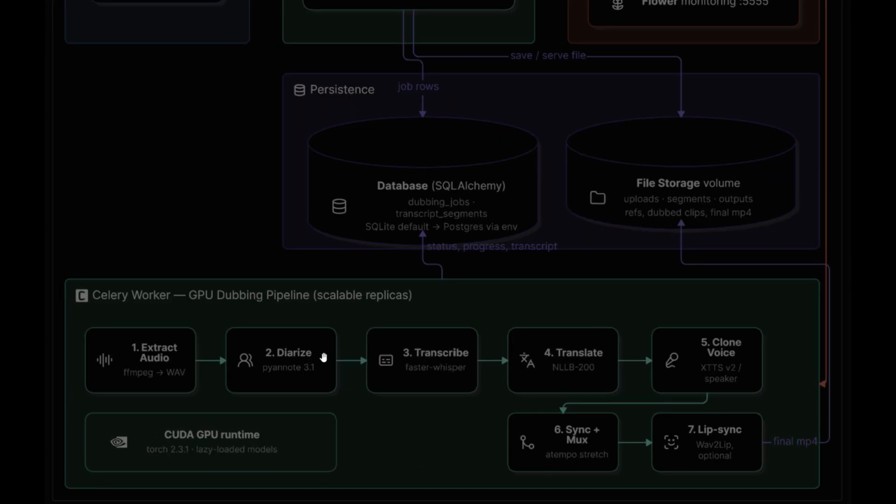And finally, the GPU runtime. Here, most AI models, as we know, require GPU acceleration. The worker runs on CUDA using PyTorch. Heavy AI models are loaded only when needed, reducing memory usage. But I also have a hardware limitation, so it's not more than 8 GB of VRAM.